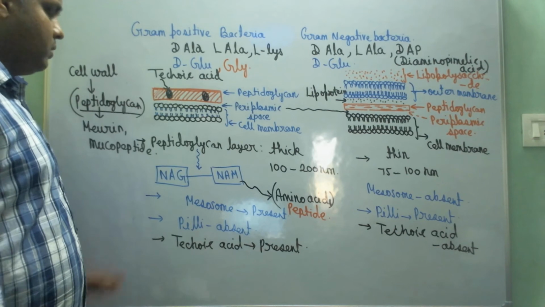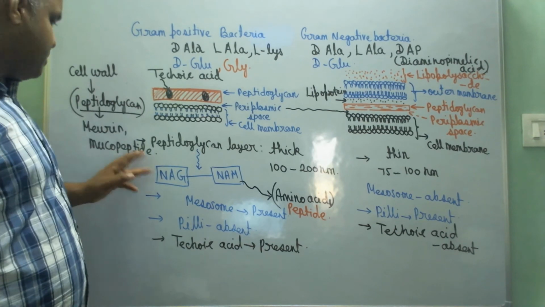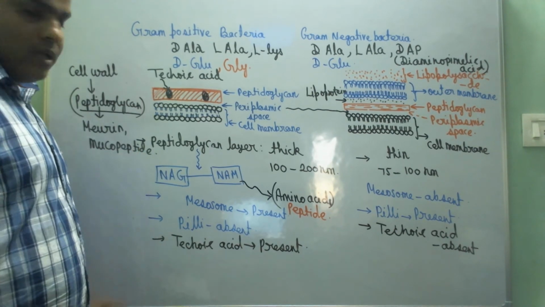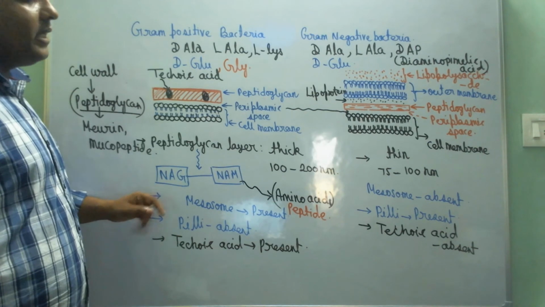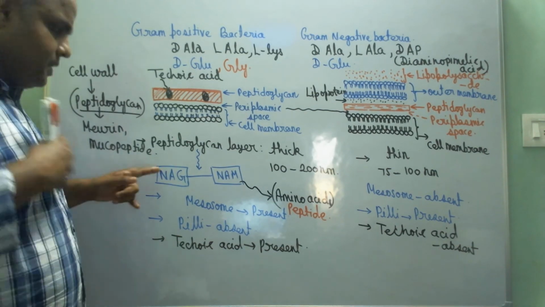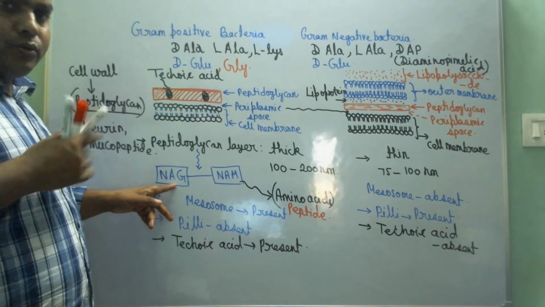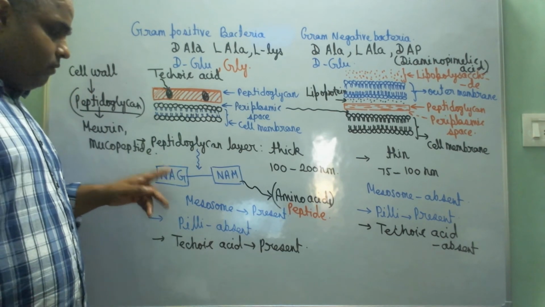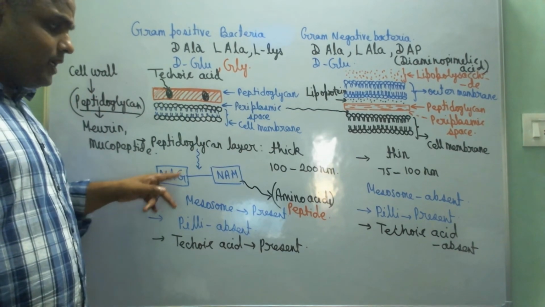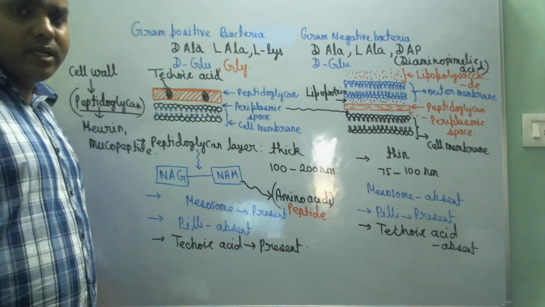Now, the composition of peptidoglycan, students. Whether gram positive or gram negative, it has two derived sugars: one is N-acetyl glucosamine, another is N-acetylmuramic acid.